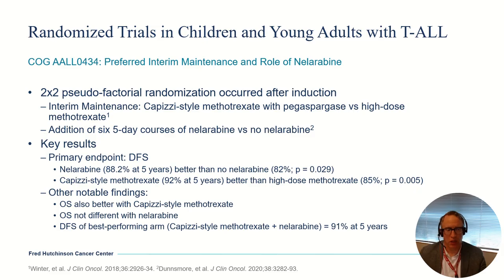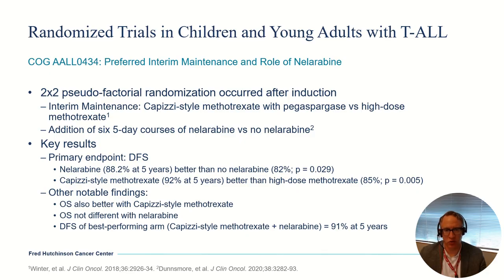The key results are as described here. So the primary endpoint of this trial was disease-free survival. Indeed, nelarabine did improve this outcome to a statistically significant degree, but the absolute benefit was only 6%. And in terms of the interim maintenance randomization, the Capizzi-style methotrexate led to significantly better results.